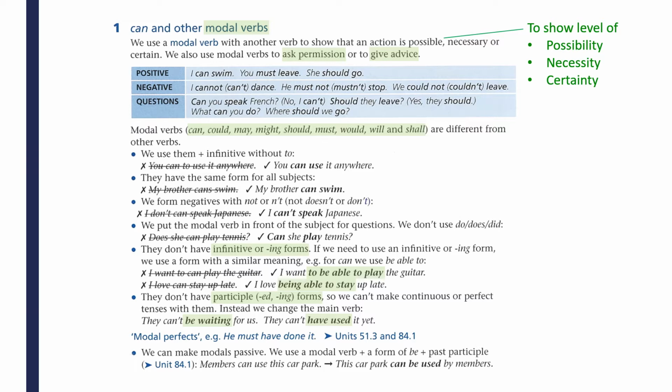Therefore, when you want to show time when you're using modal verbs, you have to change the main verb in the sentence. That means the verb that the modal verbs are describing. For example, they can't be waiting would be the ing form, and they can't have used would be the perfect form. We'll look more into this later on when we talk about past speculation. And finally, you can also form the passive form. Just put the modal verb before be, as you always do when you use passive forms.